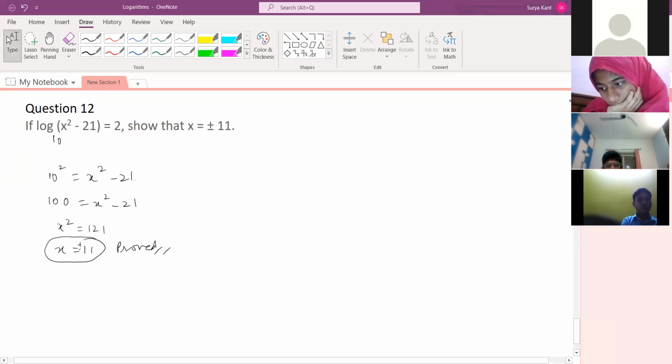Okay, children, almost this first exercise on logarithms is finished. We can start the next in the next class, or if you have any doubts, just share them with me so that I can solve them in the next class. Okay.